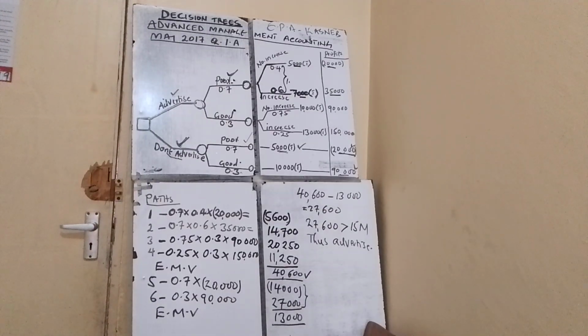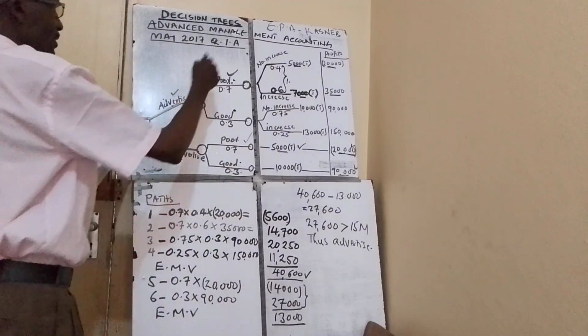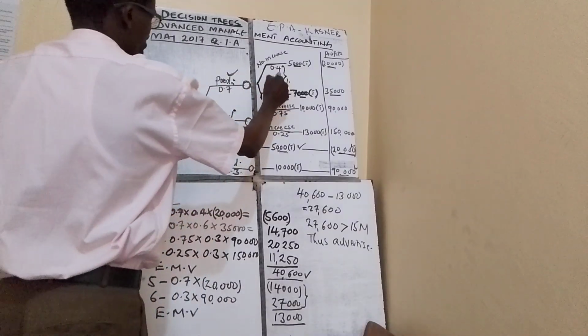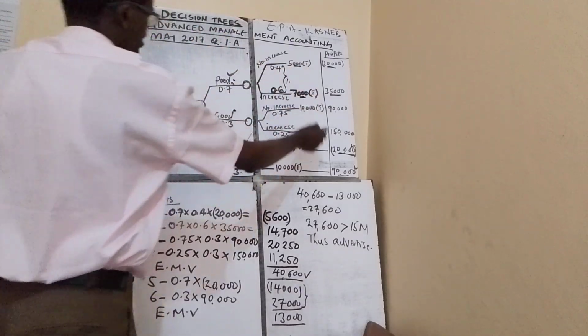So this is this part here. We advertise, the weather is poor, 60% chances of increase to 7,000.